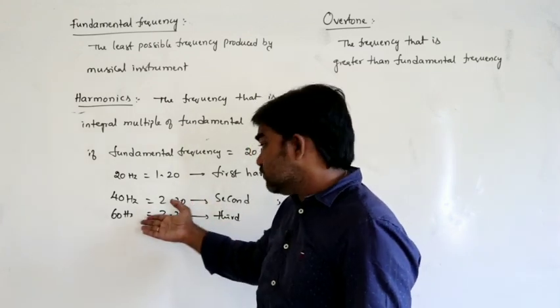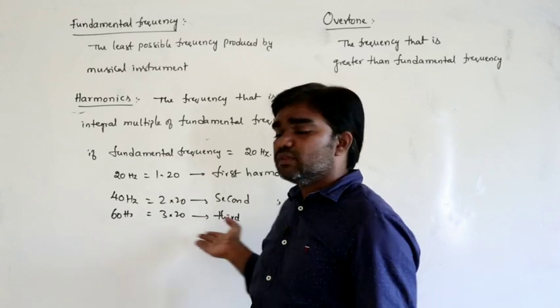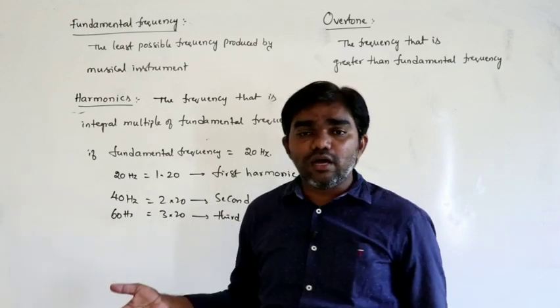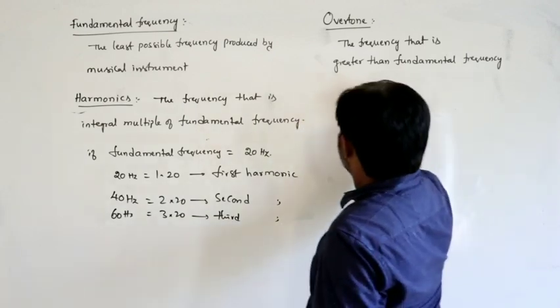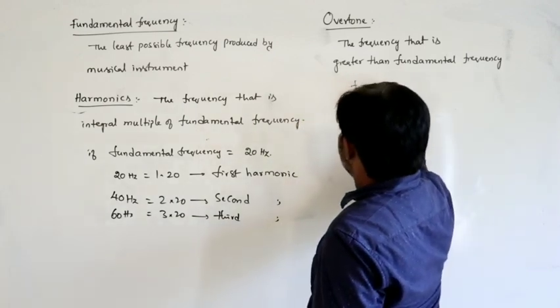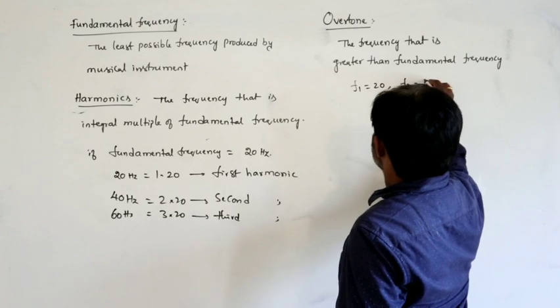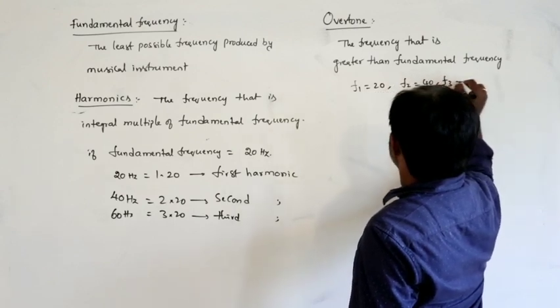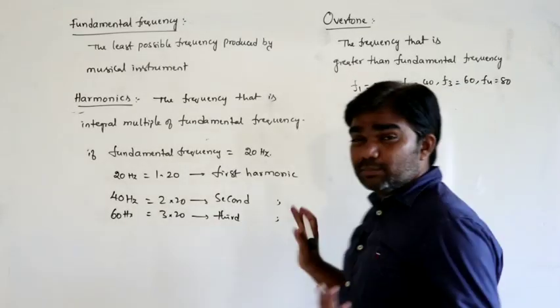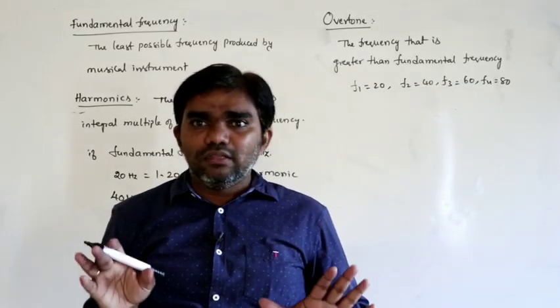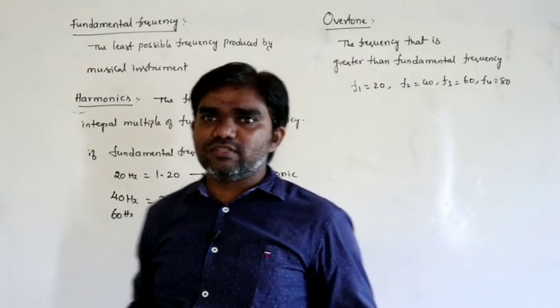What is the next possible frequency we measured? 60. So that is third harmonic. So that is second overtone. Here the fundamental frequency F1 is 20. Let us say F2 is 40 and F3 is 60 and F4 is 80. So these are the possible measuring frequencies.